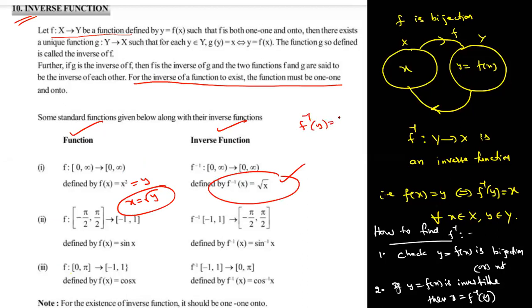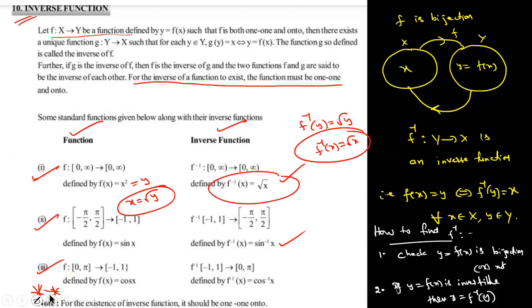f inverse of y is root y, so you should understand f inverse of x is equal to root x. After completing this concept, write down these examples. f of x is equal to sin x, then f inverse of x is sin inverse x. Domain, codomain both are interchanging. Third one also cos inverse x.